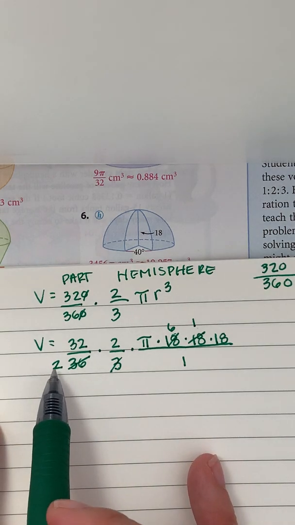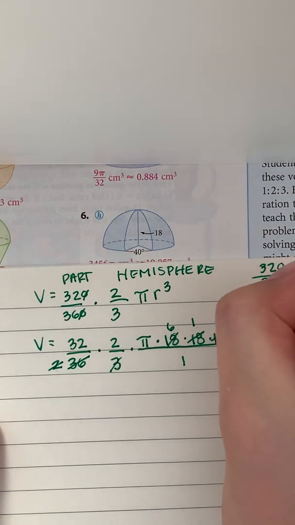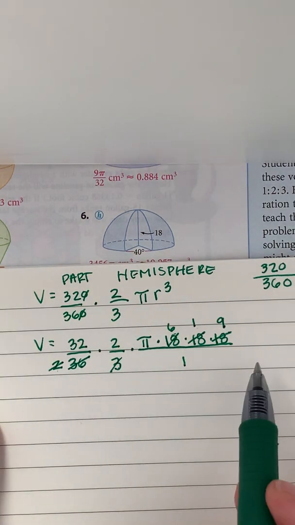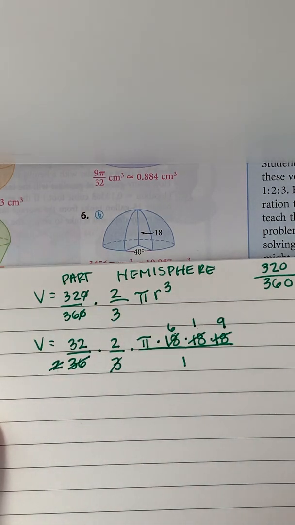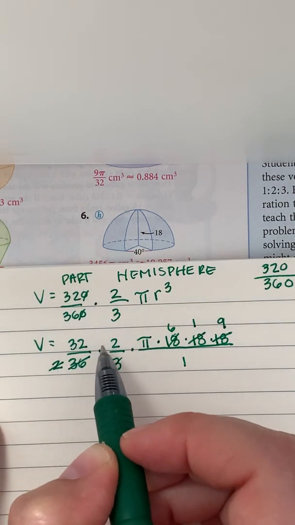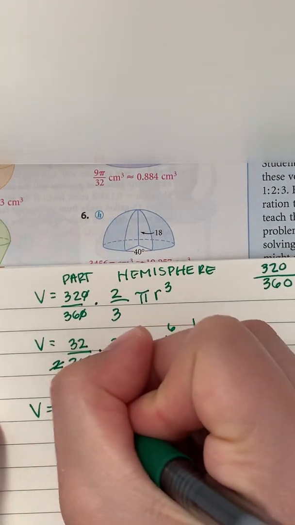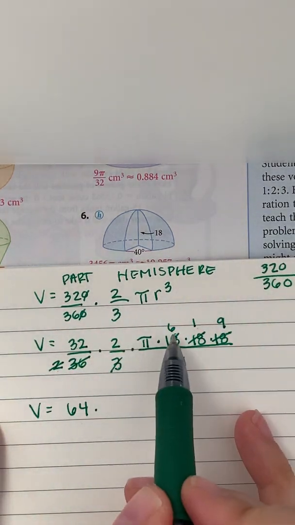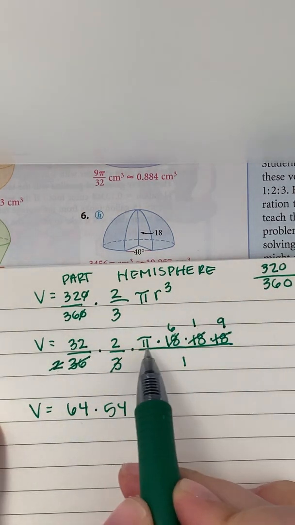So I also know that 2 goes into 18 9 times. So my denominator is now all 1. And so it just comes down to simplifying my numerator. 32 times 2 is 64. And then 6 times 9 is 54. And then we multiply by a pi.